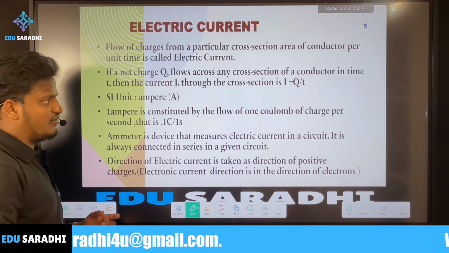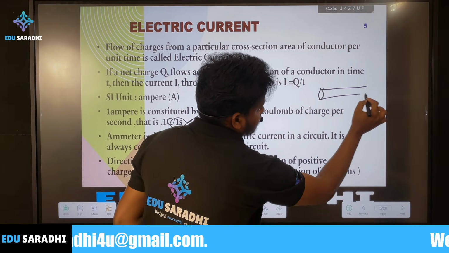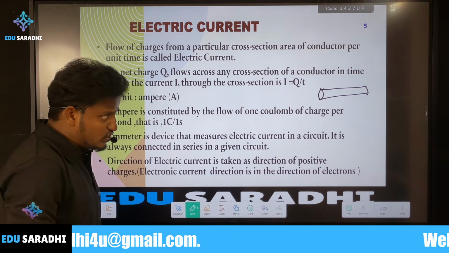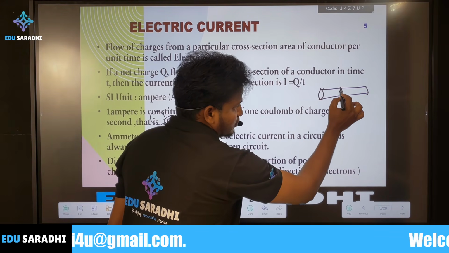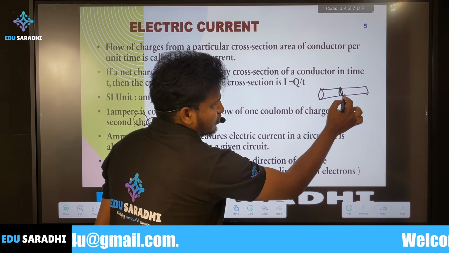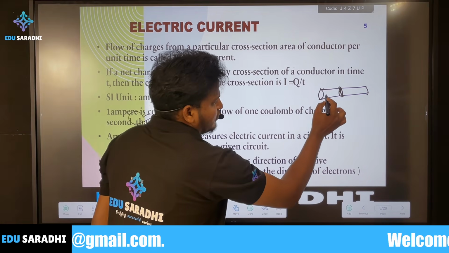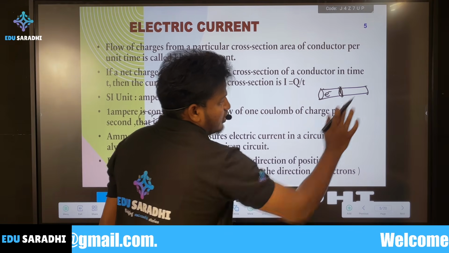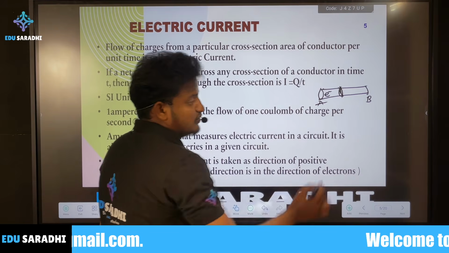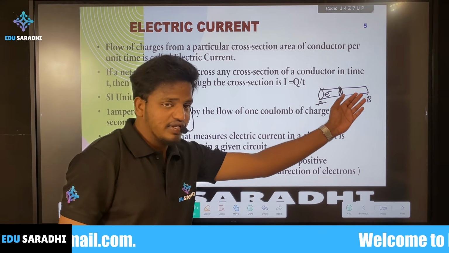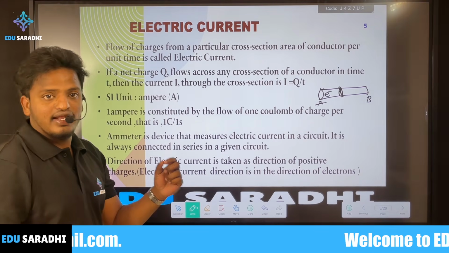So if we take any conductor, and as we know, this is a cross section of the body. Suppose the charge is moving, flowing from this end to that end, A to B. The number of charges flowing per unit time through a given cross section is called electric current.